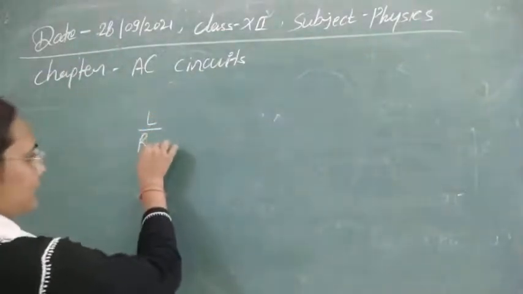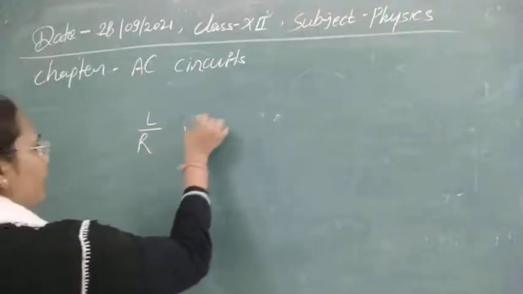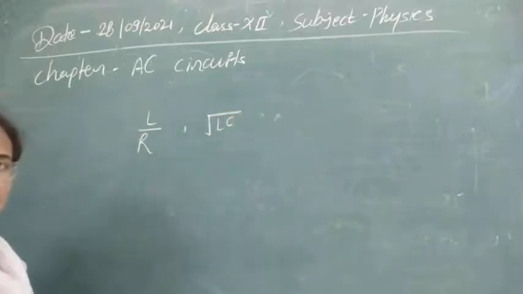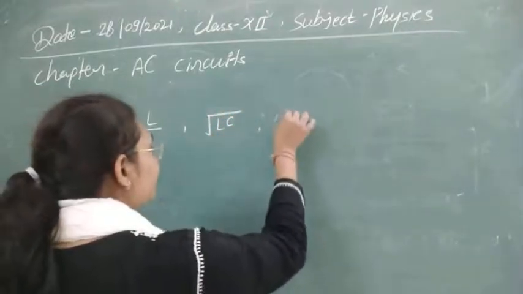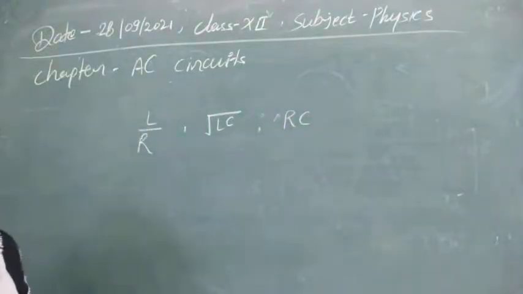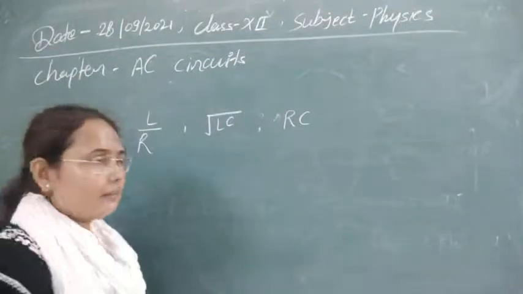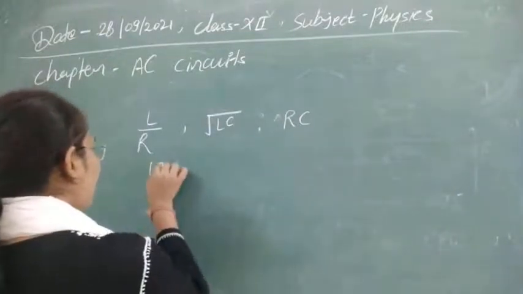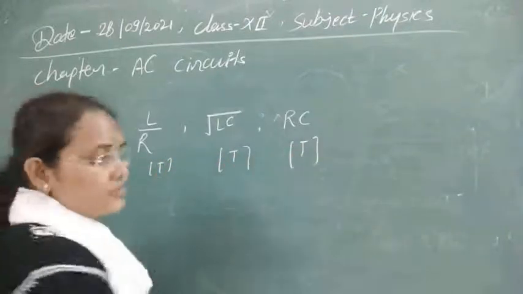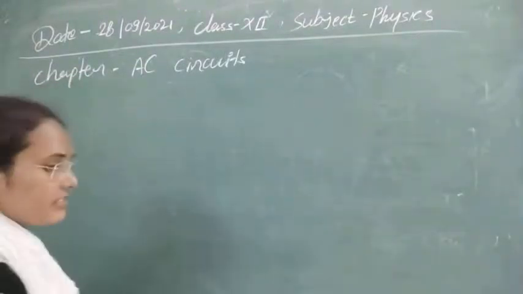For an LR circuit, the time constant is given by L by R. For an LC circuit, the time constant is given by root of LC. For an RC circuit, it is given by RC. These are all time constants, and they all have the dimension of time. So these factors you have to keep in your mind. Next question.